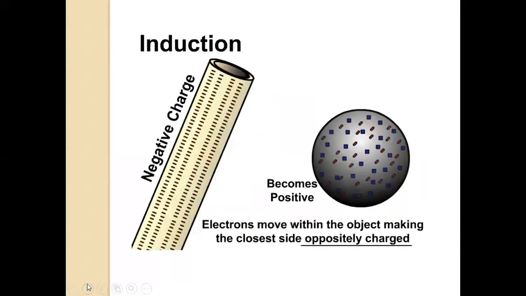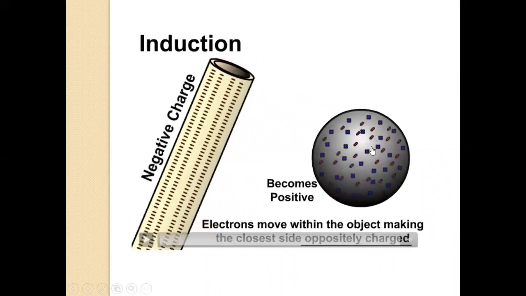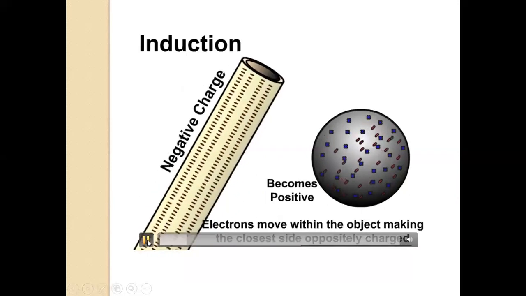Now, the other is induction, and in induction, you can see two different kinds of charges are developed. Now you can see this negatively charged rod is brought near, and all the electrons are repelled to one side, and on the other side there is a positive charge only.